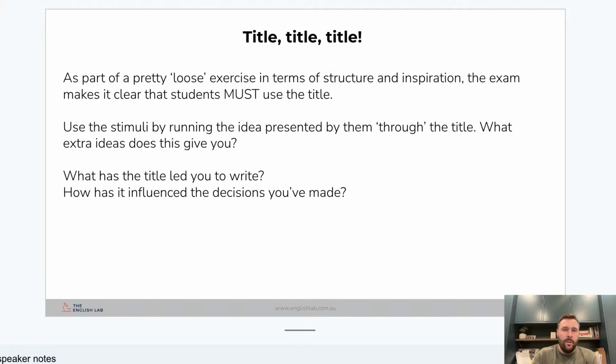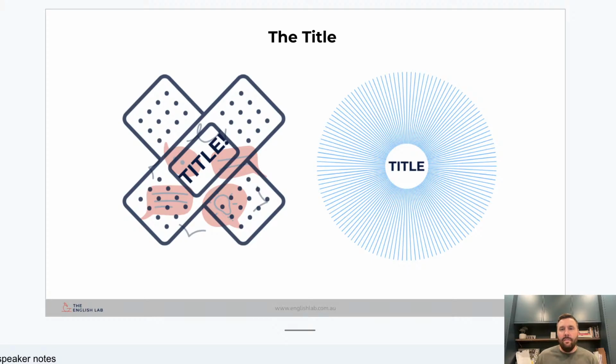So, title. That middle line here is what I want you to focus on the most. Underneath the title, use the stimuli by running the idea through them. I'll explain to you what I mean in just a moment. In a visual sense, on the left there is what I often see a lot of students do. They have all these ideas going on in the background, and then they think, oh gosh, that's right, I meant to use the title. I'll just slap it on and just make it work.